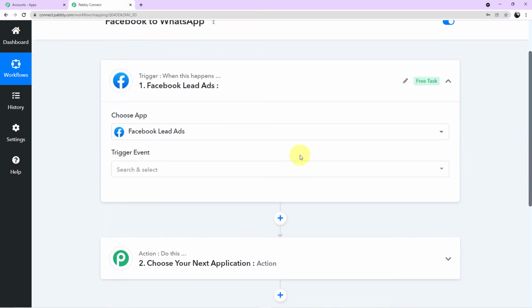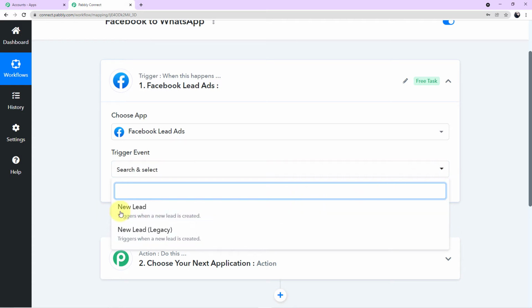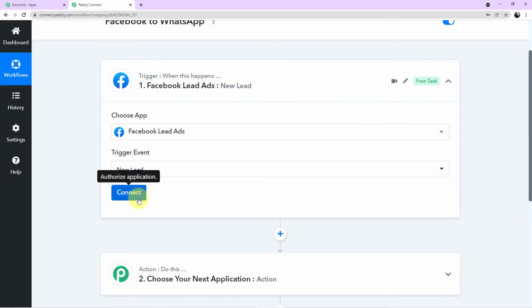Now a new field of trigger event has emerged in front of you. If you'll click this arrow, you can see the trigger event. I want to choose this particular trigger event, new lead. I'll choose this and now I'll click on connect.